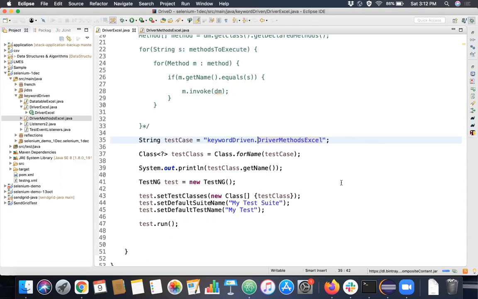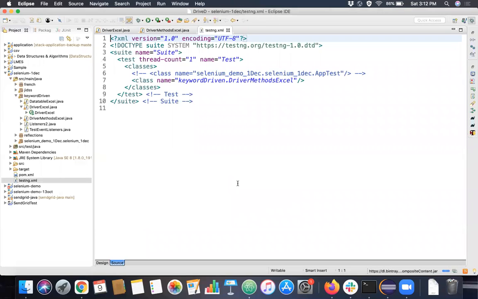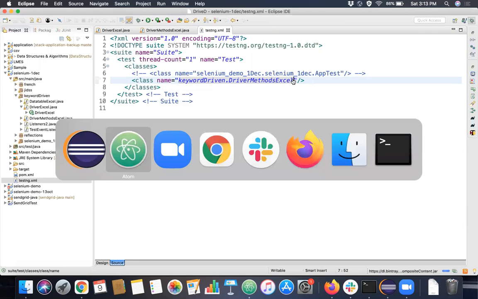You can read the data from Excel. You can convert this particular string to a class name using reflection. You can invoke the particular thing, or you can invoke it directly through testng.xml. That example we also saw, right? We have to give the fully qualified class name along with the package name, dot class name. Whatever is present there will be run. So this is how TDD basically works.